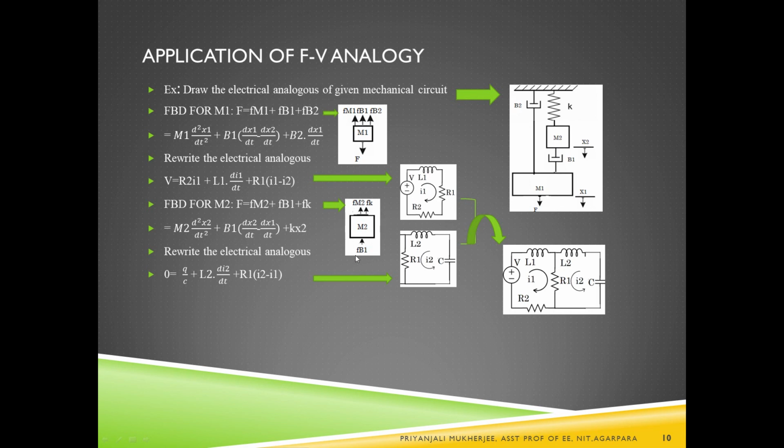So hence F of B1 is in this direction. So all these three are equal to 0. For M2, the summation of these forces is equal to 0.